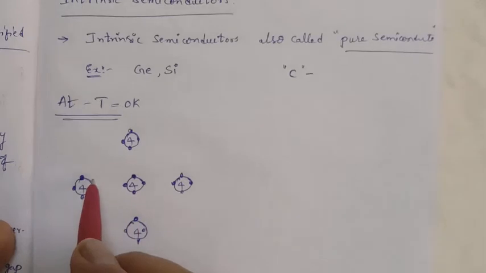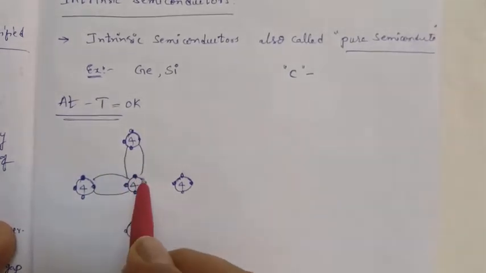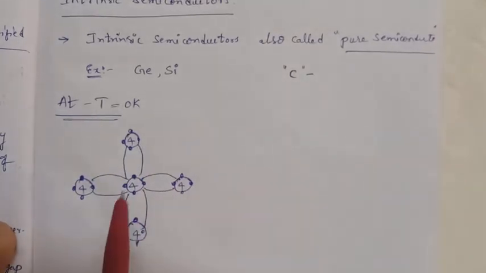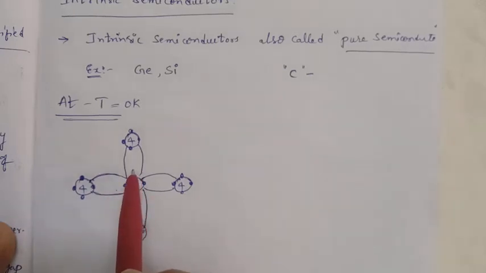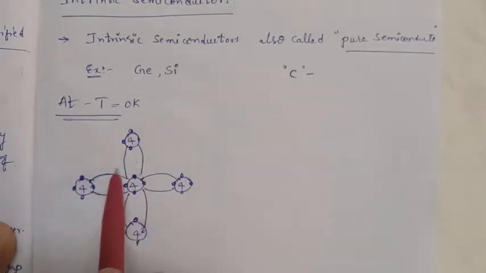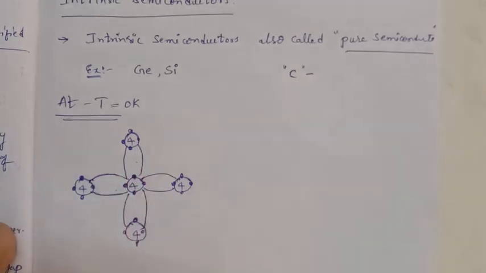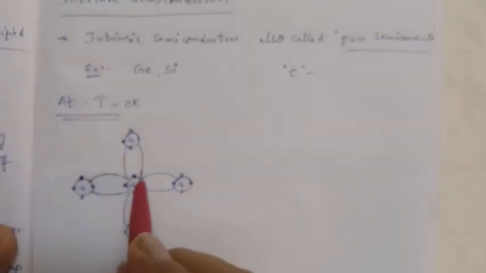These 4 electrons form 4 covalent bonds like this. Every covalent bond has 2 electrons. Due to each covalent bond it attains 2 electrons. Totally 4 covalent bonds, so there are 8 electrons. That means it is in a stable configuration. At T equal to 0 Kelvin, the valence band is completely filled with 8 electrons.